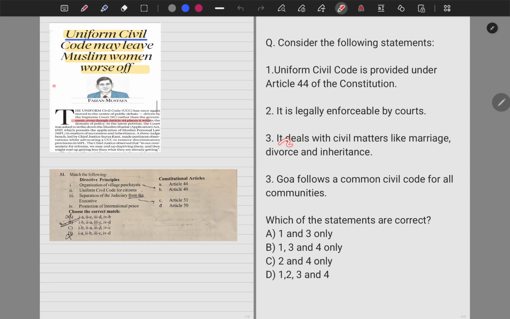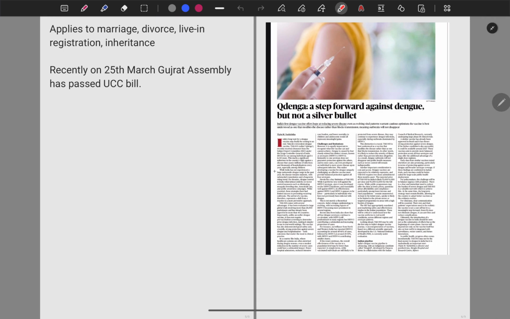The third statement says it deals with civil matters like marriage, divorce and inheritance. As you saw from the discussion, this statement is correct. The fourth statement says Goa follows a common civil code for all communities. This statement, we saw, is also correct. So the second option has to be eliminated and the correct option becomes answer B: statements 1, 3 and 4 are the only correct ones. Let's now move on to the next topic.